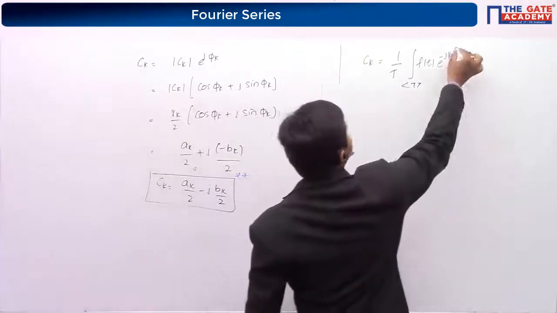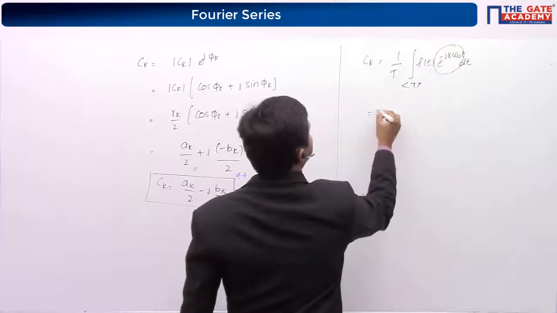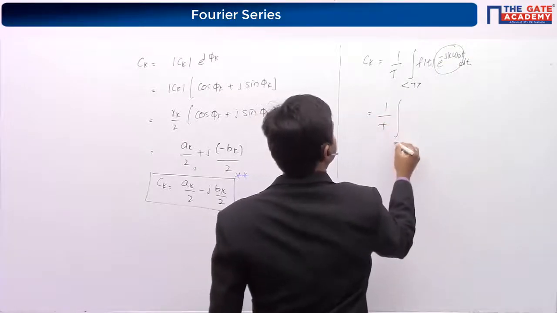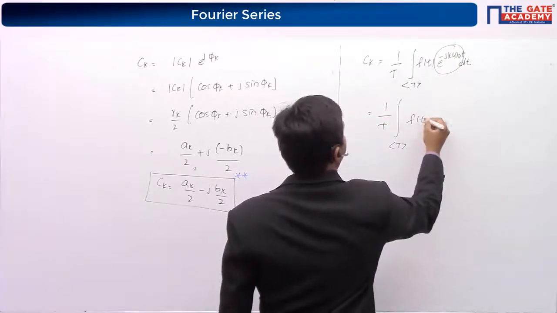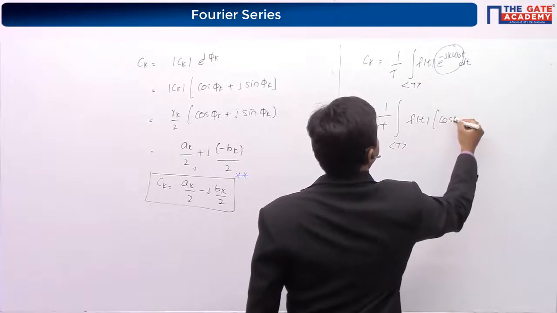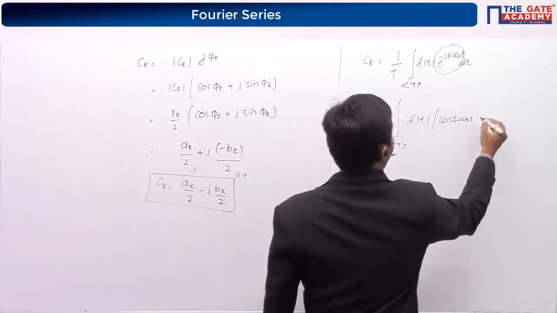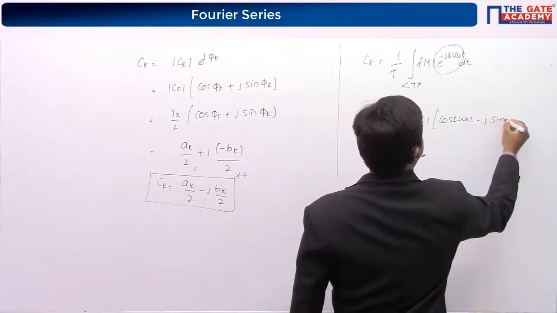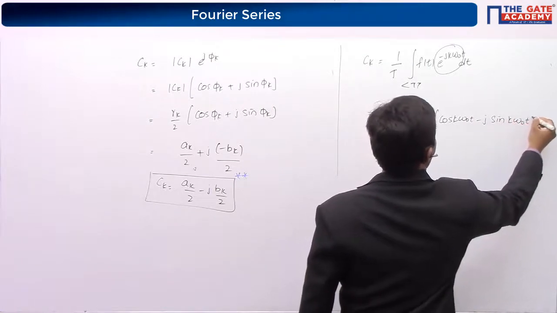Now if you expand this term, 1 by T integral f of t cos k omega naught t minus j sin k omega naught t dt.